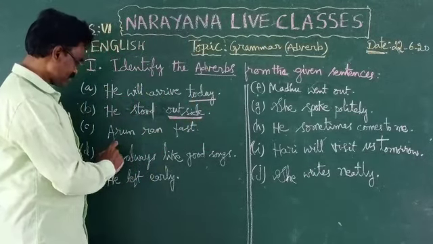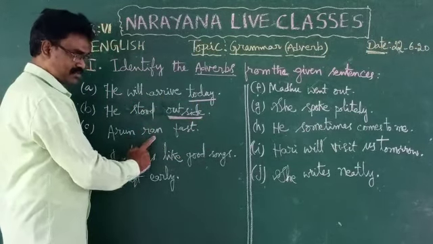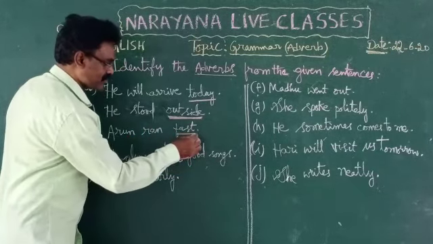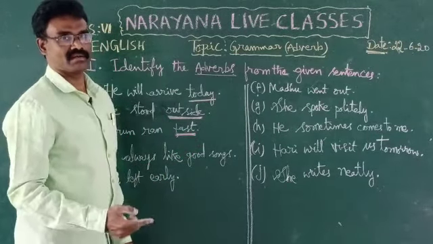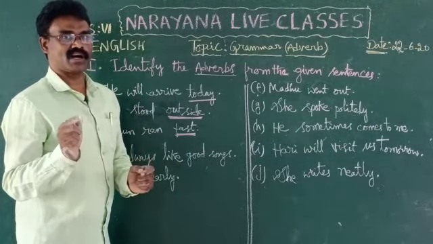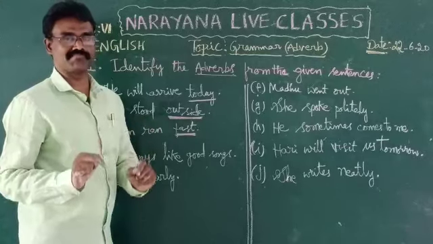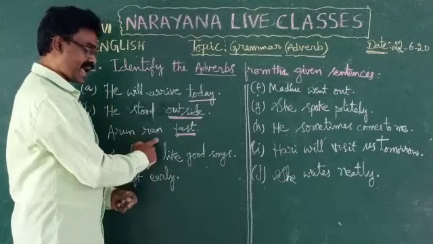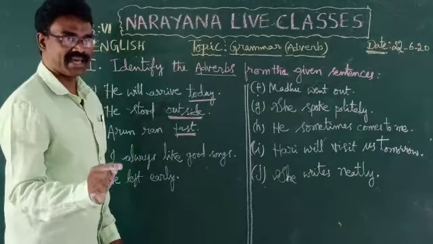Now the third one. Arun ran fast. Arun is the subject, ran is the verb, fast is the adverb. It says how Arun ran. When we put the question using the word how, if we get the answer, that is an adverb of manner, in which manner the action took place or takes place. Arun ran how? Fast. So this is an adverb of manner.